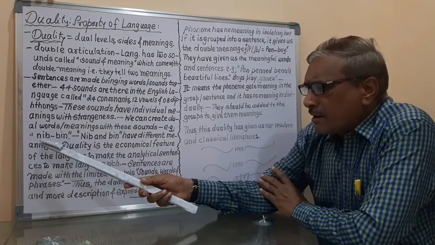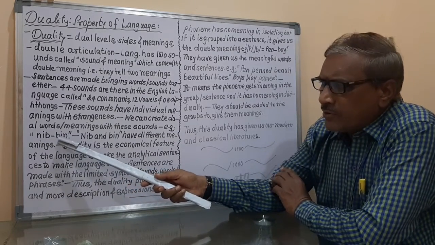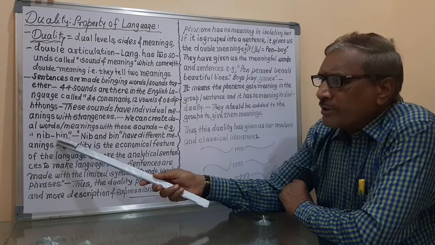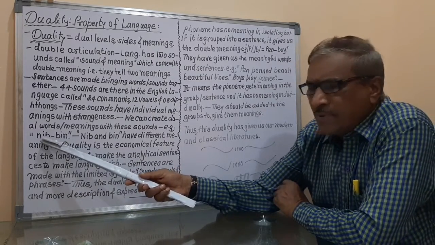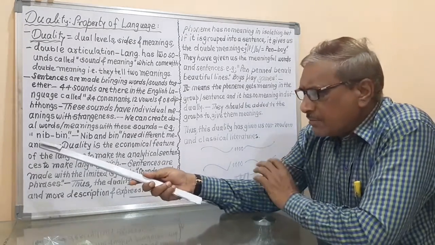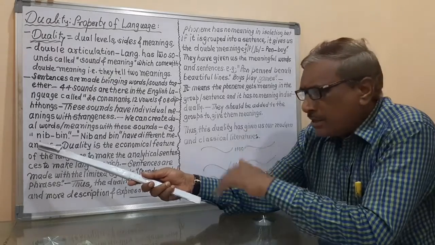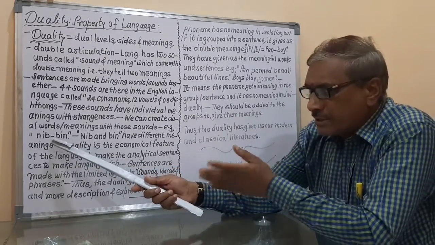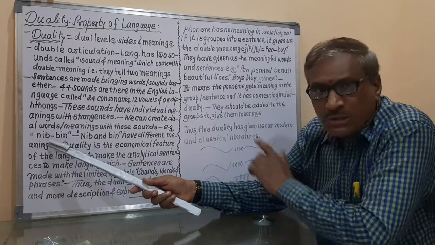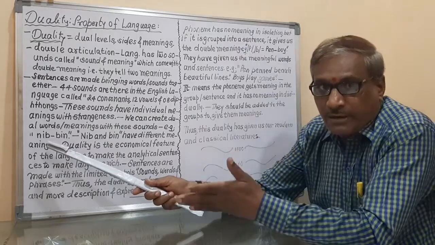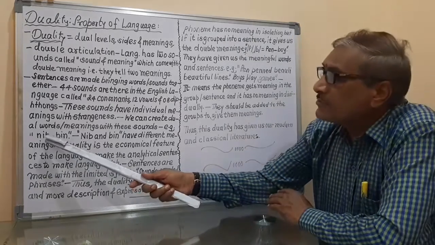See here, these two sounds have created the two pairs and they have the different meanings. Means the meaning of this nib is different and the meaning of this bin is very different. So their meanings are not same, their meanings are different from each other.